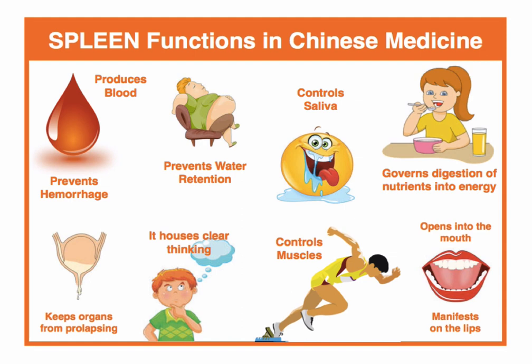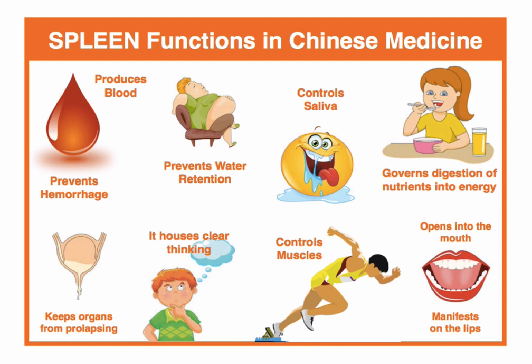It's also preventing water retention. So the spleen is definitely going to be one of the organ systems in TCM that is in charge of preventing water retention. The kidney also does this, the lung also, and the sanjiao, or the triple burner, also is in charge. So all those four systems are going to be in charge of preventing water retention. Spleen specifically, water retention on the belly and the digestive system.